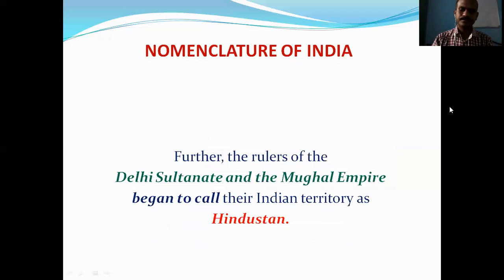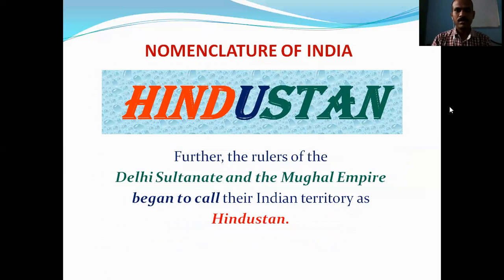Okay, so now the next nomenclature, Hindustan. Now India got its name Hindustan. Further, rulers of the Delhi Sultanate and Mughal Empire began to call their Indian territory Hindustan. The sultans who ruled in Delhi, and the Mughal Empire, which was established by Babur, all these rulers, after forming their rule here, started to call this land Hindustan.